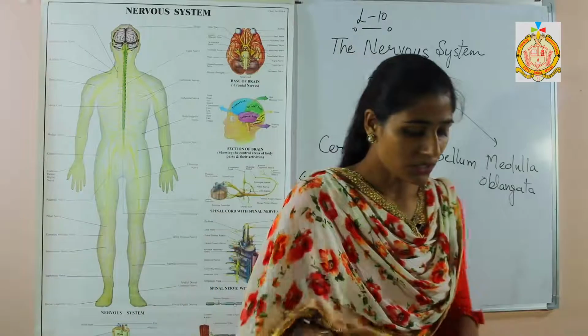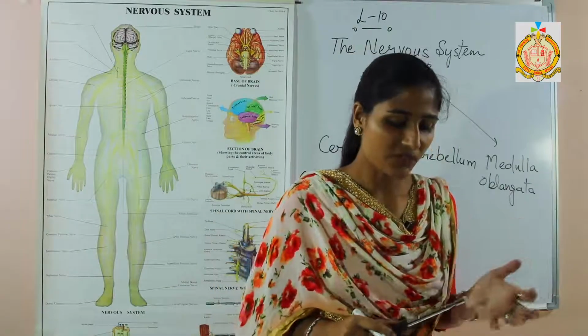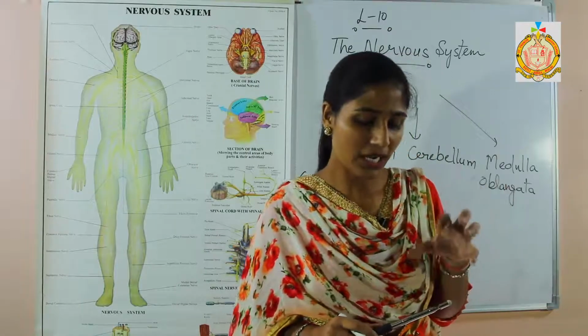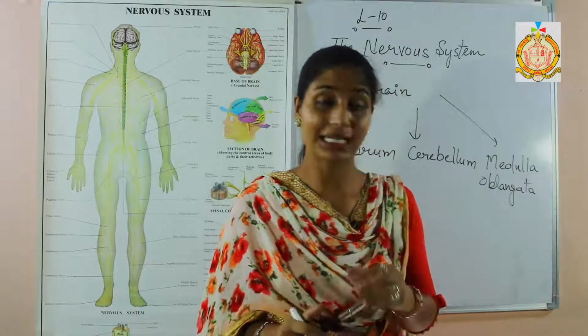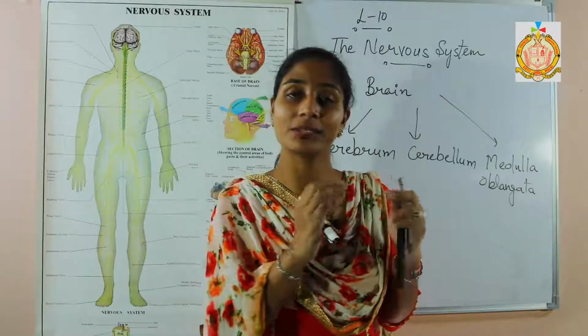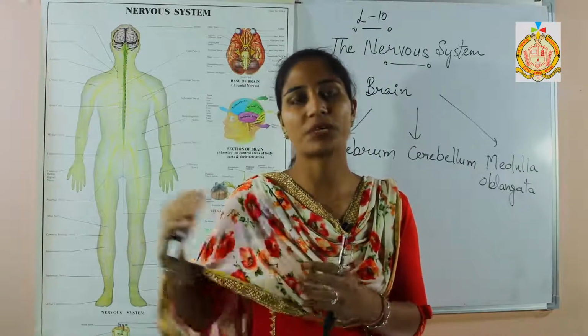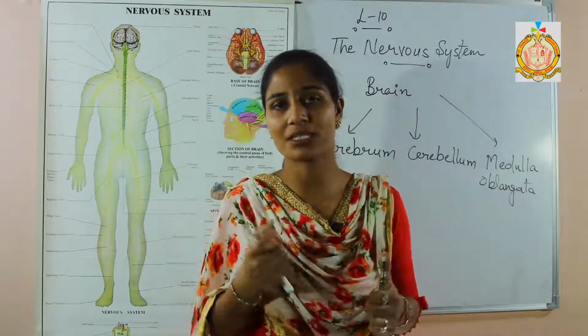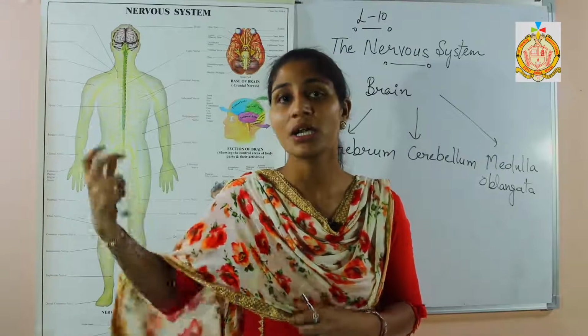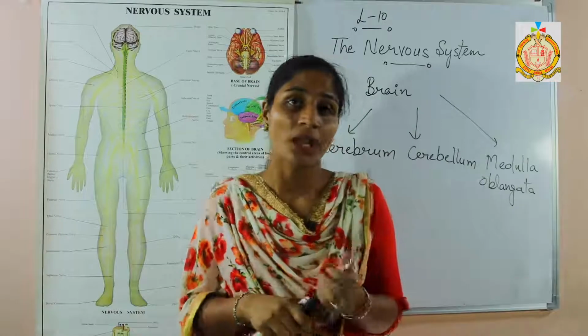Next one is that it is believed that a higher number of convolutions in the human brain is due to a large number of brain cells, hence the greater intelligence. It means the larger the number of convolutions the cerebrum has, the more intelligent the person will be, because it contains a large number of nerve cells.